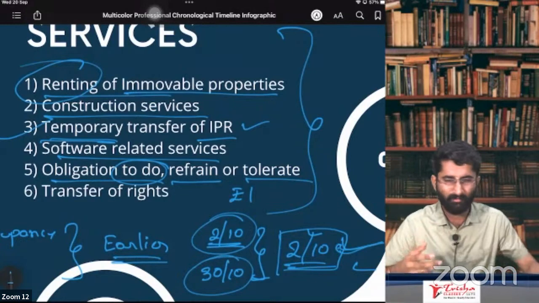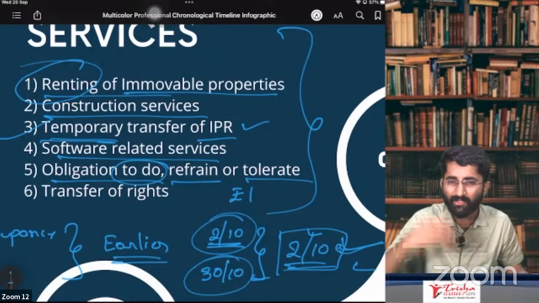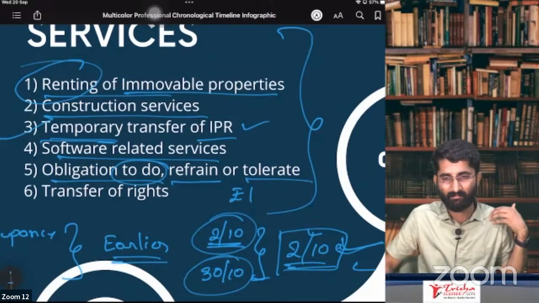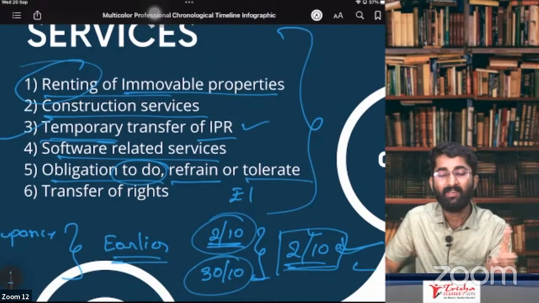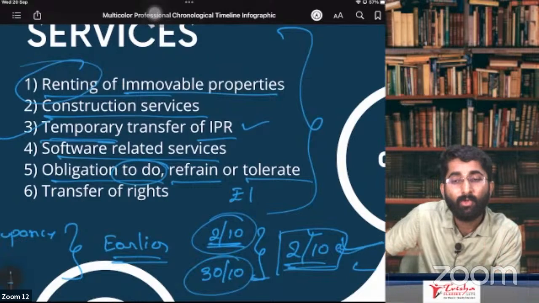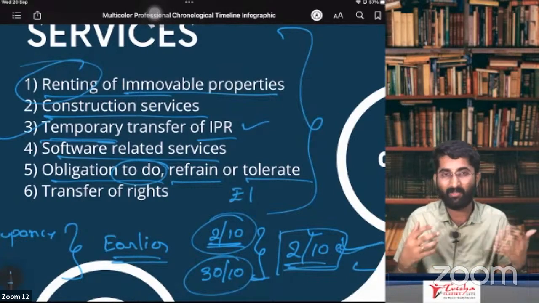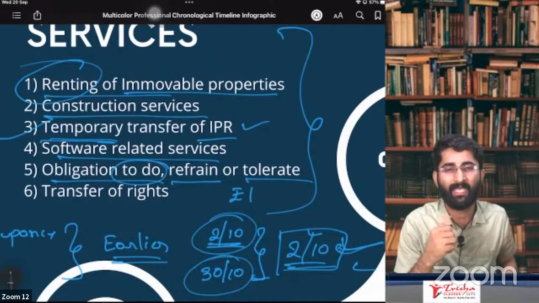To tolerate something. See, I sold you some goods. Example, this mobile phone I sold you. For this mobile phone, you have to pay me 2 lakh rupees. So I say that, sir, within 20 days, you have to pay me. If you don't pay me within 20 days, I'll charge you interest. So after 20 days, I am tolerating your activity.